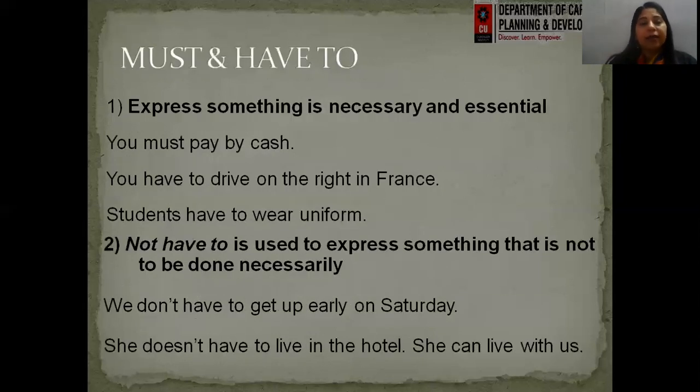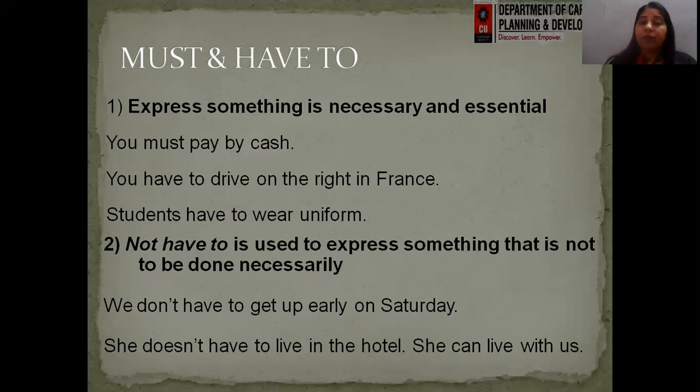Next is must and have to. Now, as the words themselves suggest, it's something mandatory, it has to be done, right? It expresses something that is necessary and essential. You must pay by cash. So you go on to so many counters, so many shopping sites, and it might be written there that you have to pay only by cash. So have to or must can be replaced with each other, because both of them express the necessity of doing something, that it is mandatory.